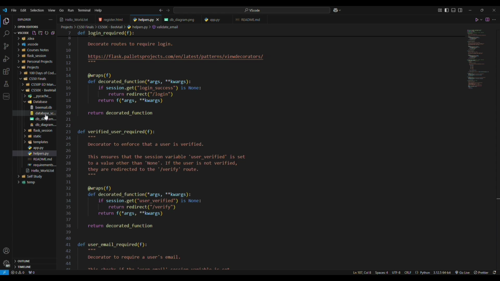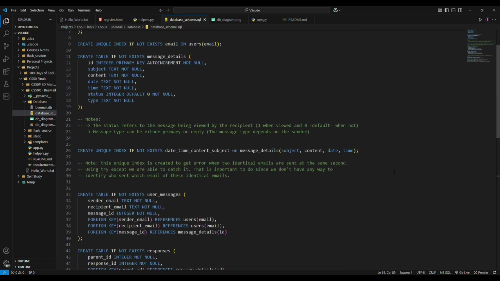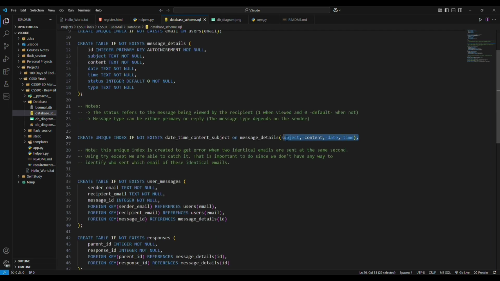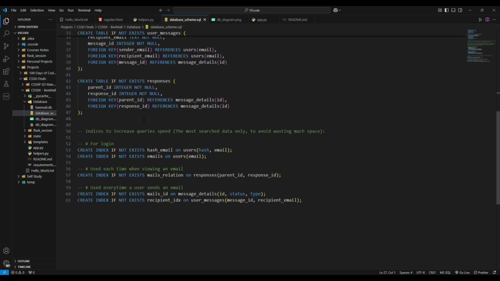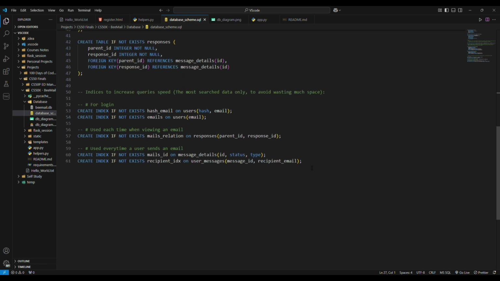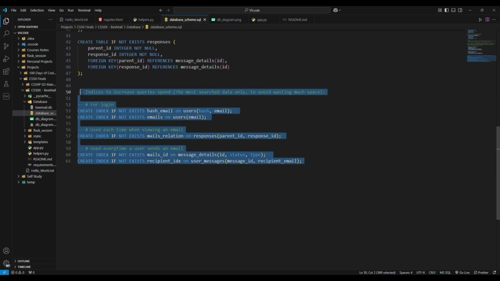Just let me go through this one, which is this index. It just had the subject, content, date, and time. So to make sure that no identical emails sent at the same time go through the database, otherwise it will raise an error. And I used that trick to catch the error, and then just return an apology message to the user to try to send their email later, for example. Okay, since we're in the database, I did use some indices to make the queries faster.